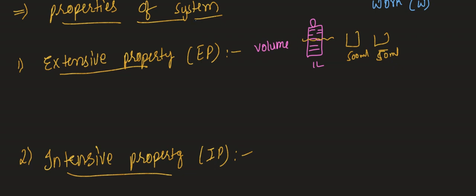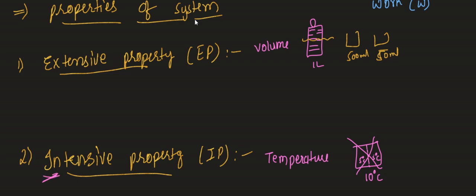Whereas suppose I talk about temperature. For example, there is a room, and what is the temperature of this room? 10 degrees Celsius. Now I'm keeping one wall in the room. Just by keeping a wall in the room, do you get 5 degrees Celsius and 5 degrees Celsius? No, it's not possible. Even if you break the room into 10 parts, the temperature of the room is always the same, 10 degrees Celsius. That means the properties which don't change even after breakdown are called intensive property. I hope you got the clarity.